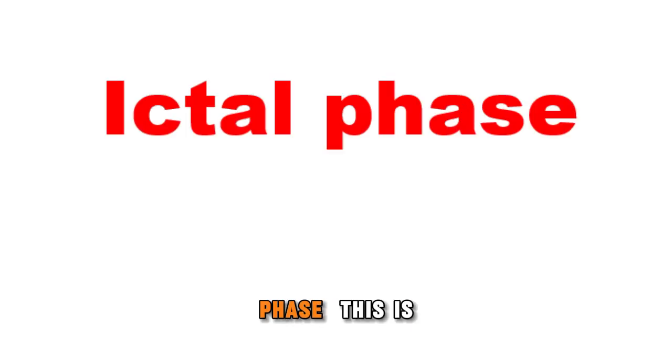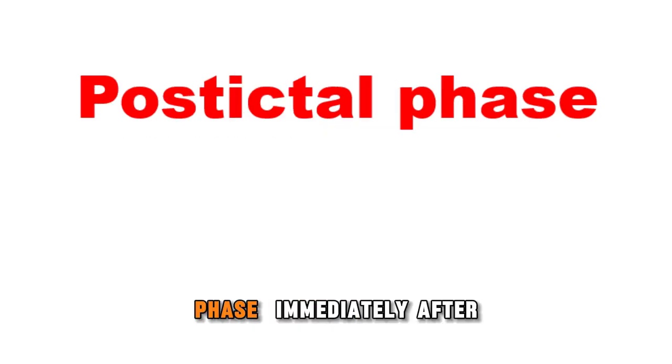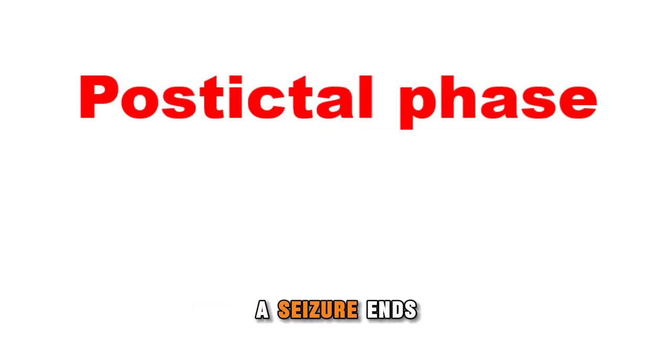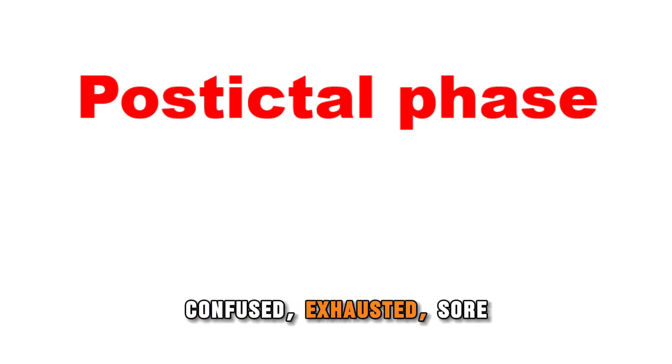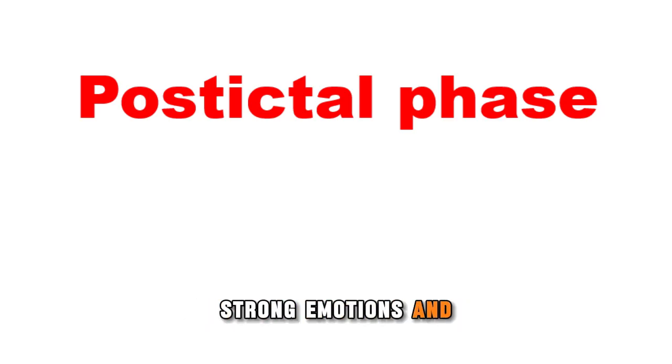smell, and feeling. 3. Ictal phase: this is when a seizure happens. You'll experience seizure symptoms. 4. Postictal phase: immediately after a seizure ends. You may feel confused, exhausted, sore, strong emotions, and more.